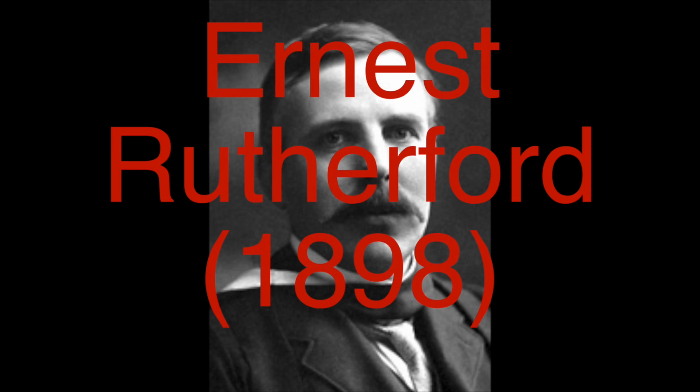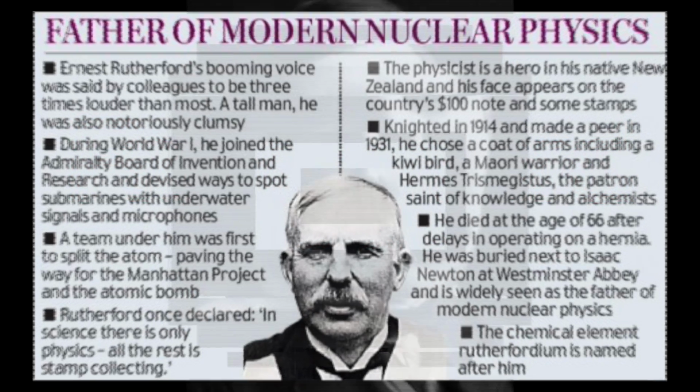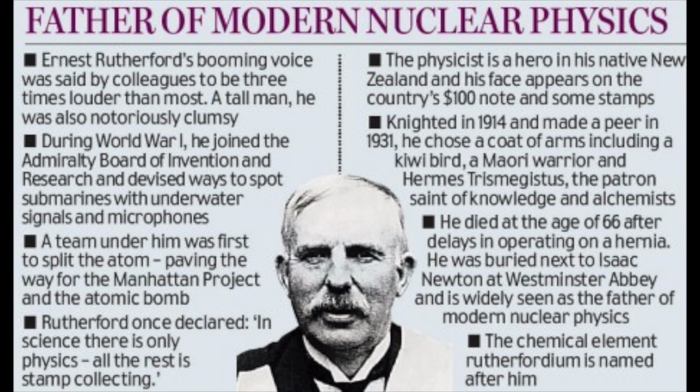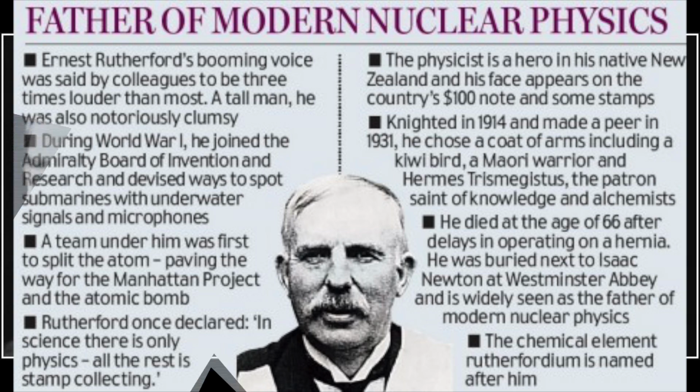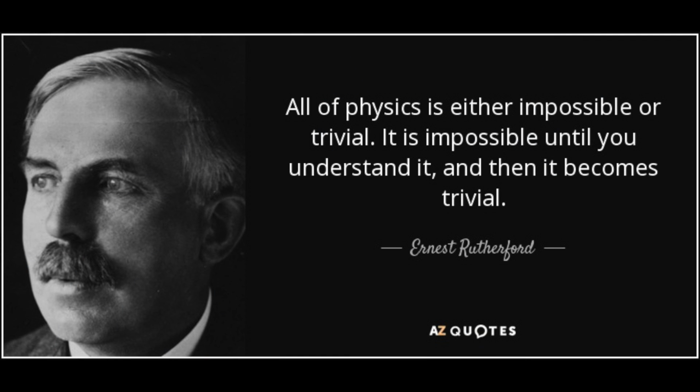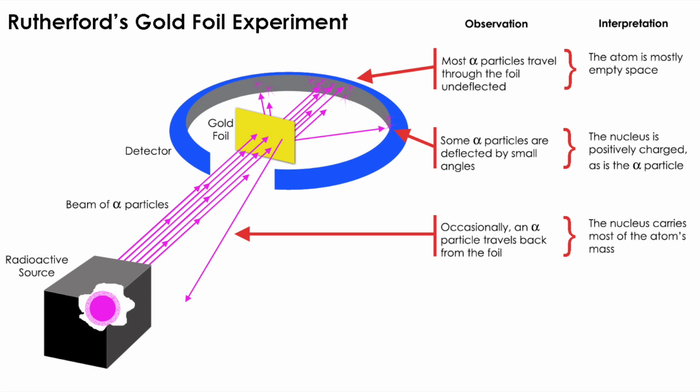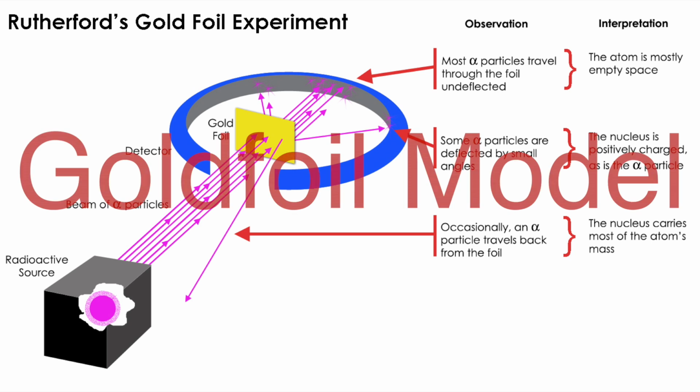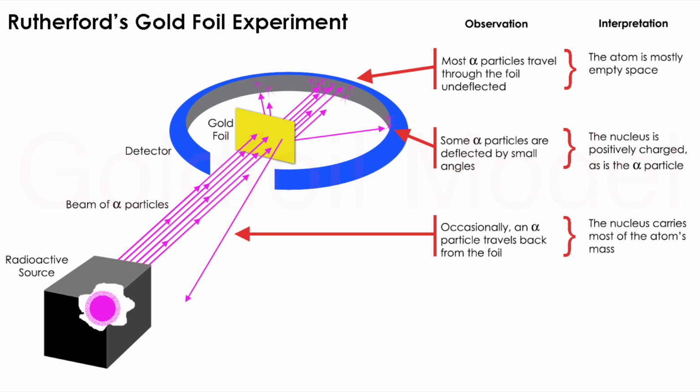Ernest Rutherford, 1911. Ernest Rutherford, a world-famous scientist from New Zealand, along with his co-workers decided to test what was then the current theory of atomic structure. In the experiment, a narrow beam of alpha particles was directed at a very thin sheet of gold foil. According to J. J. Thomson's model, the alpha particles should theoretically pass easily through the gold, with only a slight deflection due to the positive charge thought to be spread out in the gold atoms.